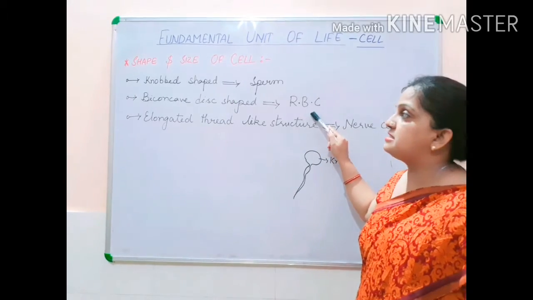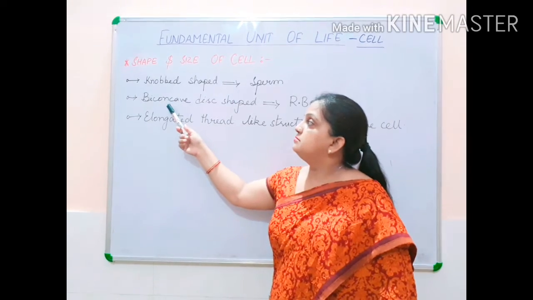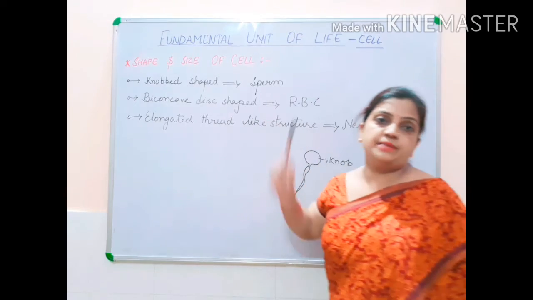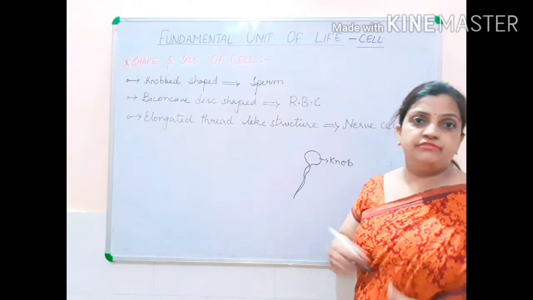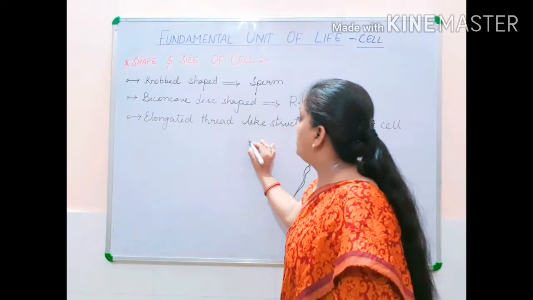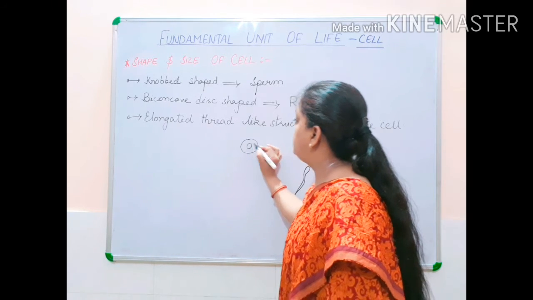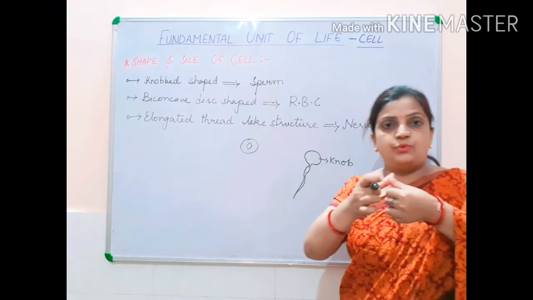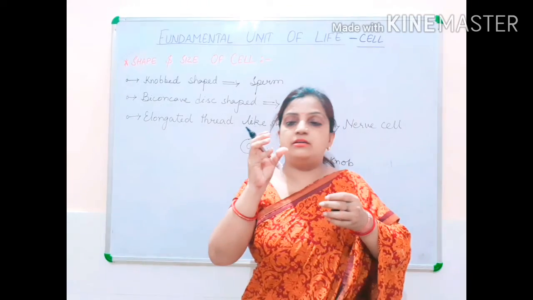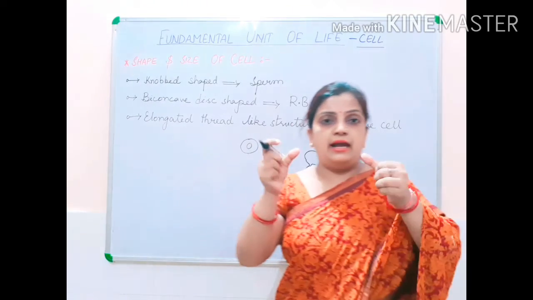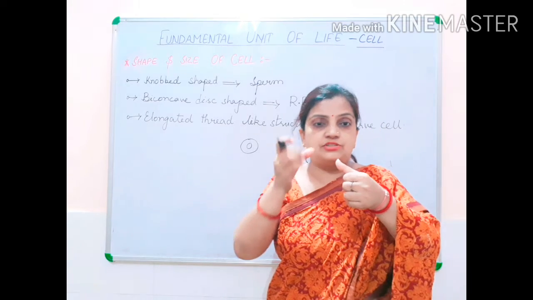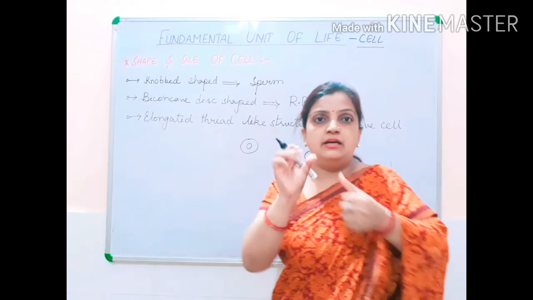Then RBC cells are biconcave disc shaped structures. Now what is a biconcave disc shaped structure? Your cell will be pressed in between. If you take an oval structure and you press that structure from both sides like this, then what will happen?